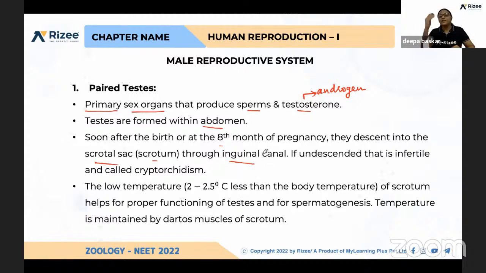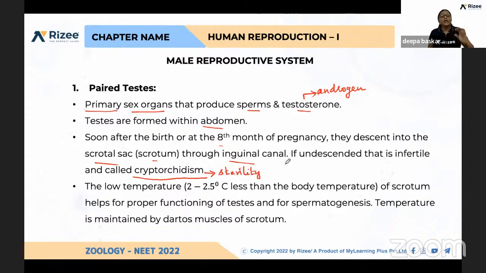But if this does not happen during birth or at the 8th month of pregnancy in the male baby, that leads to cryptorchidism. If there is no descending of the testis from the abdominal cavity to the scrotum, that leads to the disorder called cryptorchidism, which leads to sterility or infertility.